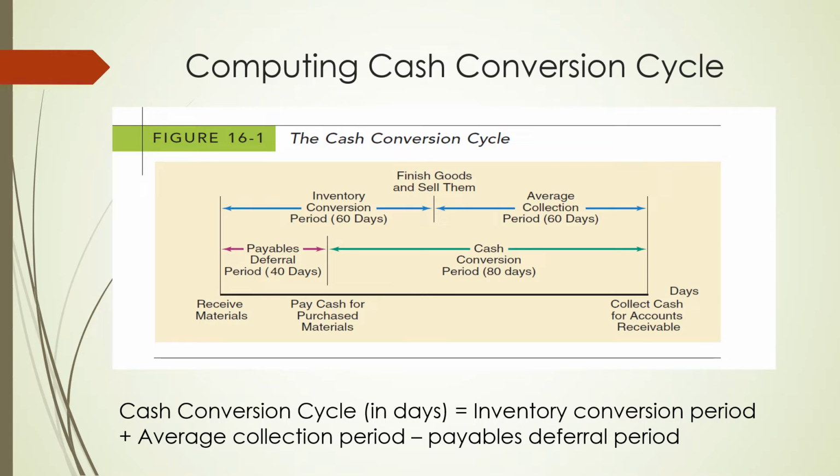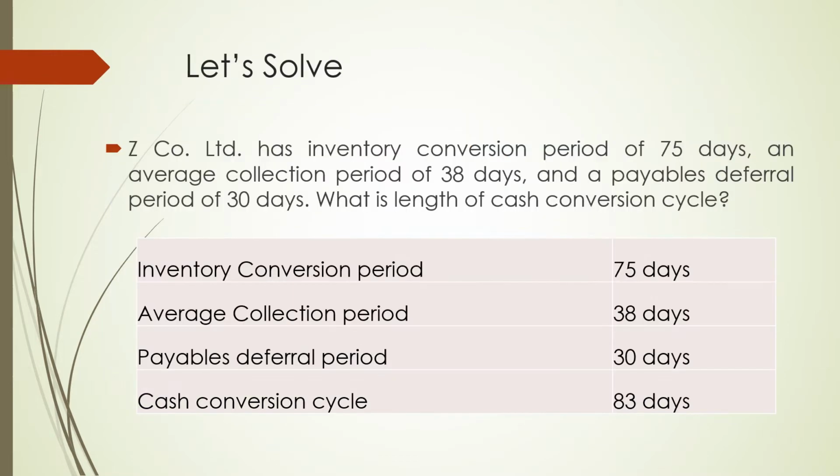Okay, so let's do one question for your practice. Solve this. Z Company Limited has an inventory conversion period of 75 days, an average collection period of 38 days, and a payable deferral period of 30 days. What is the length of the cash conversion cycle? It will be 75 plus 38 minus 30. So overall, it comes out to be 83 days. Okay, thank you so much.